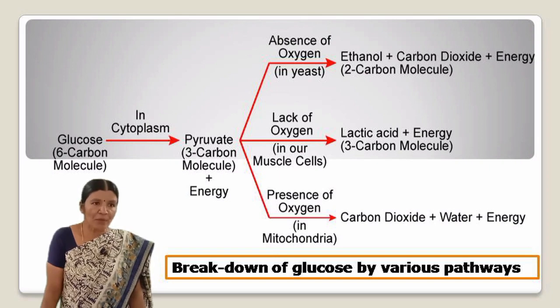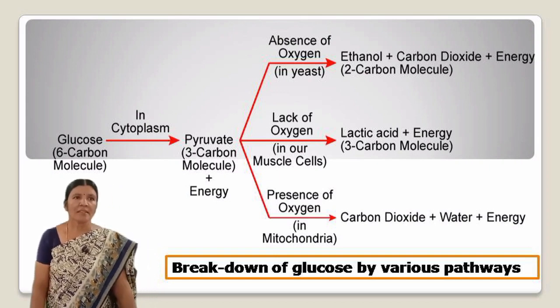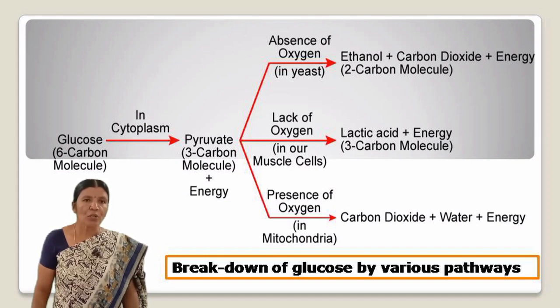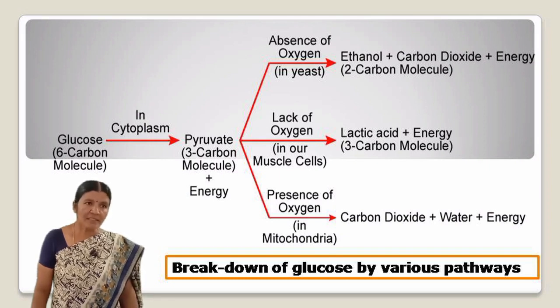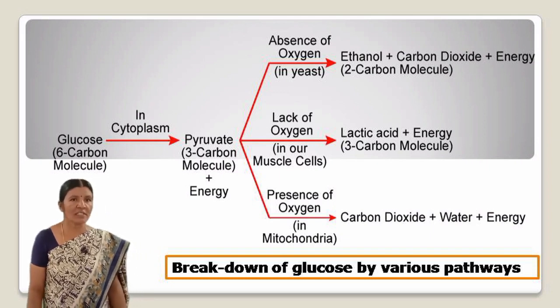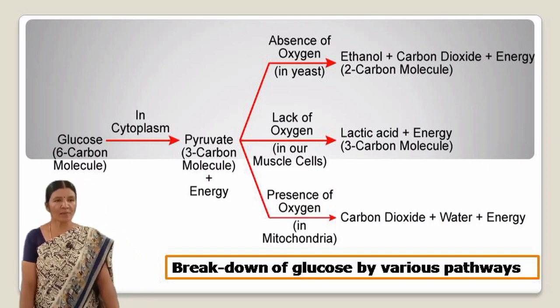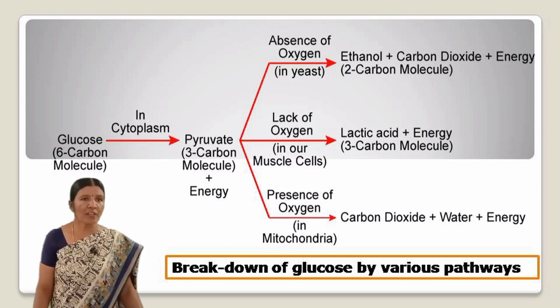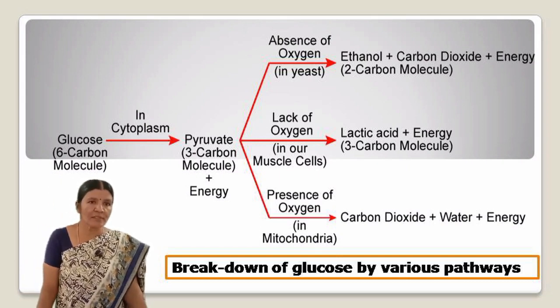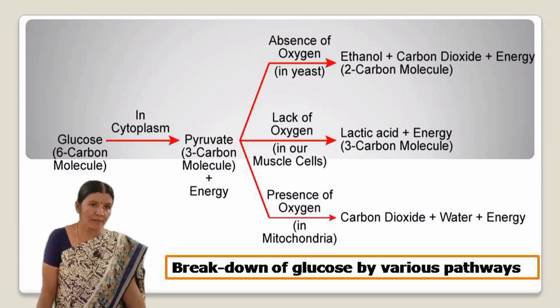Breaking down of pyruvate using oxygen takes place in the mitochondria. This process breaks up the 3 carbon pyruvate molecule to give 3 molecules of carbon dioxide. The other product is water. Since this process takes place in presence of air or oxygen, it is called aerobic respiration. The release of energy in this aerobic process is a lot greater than the anaerobic process.